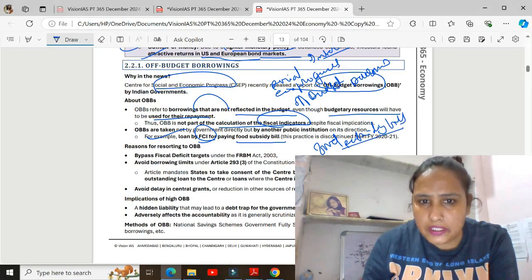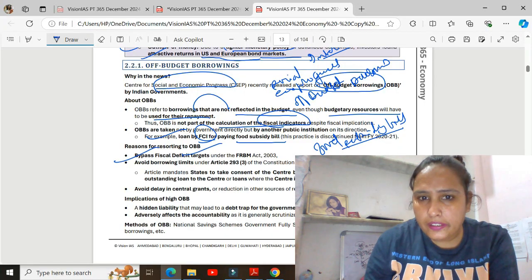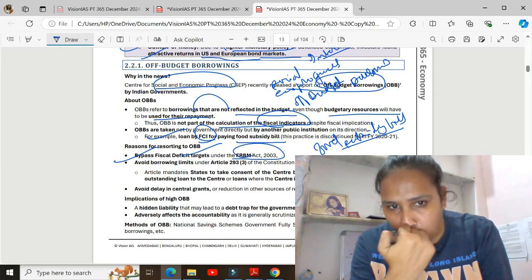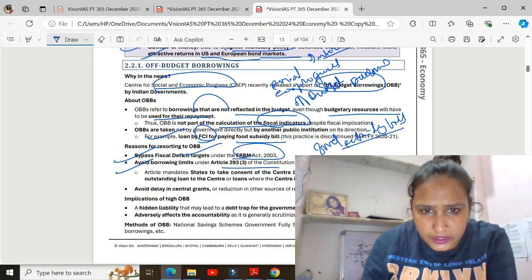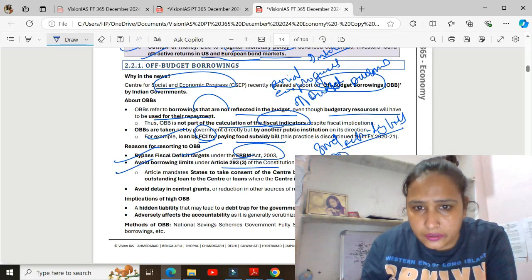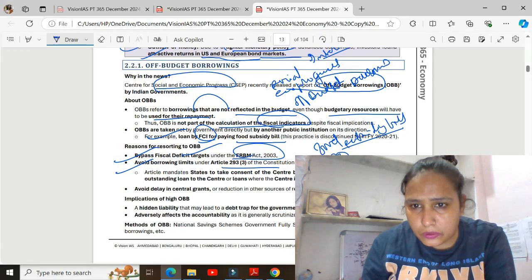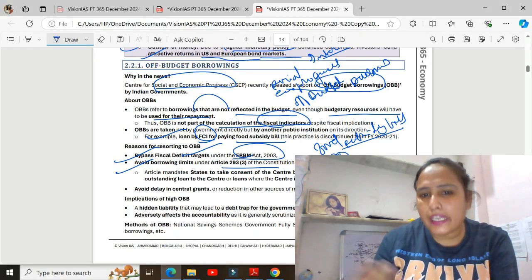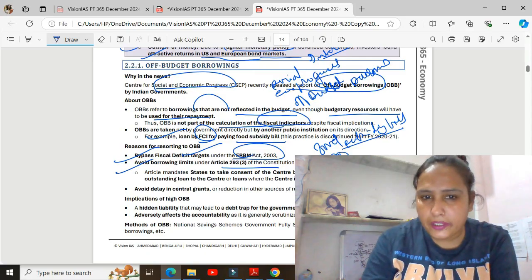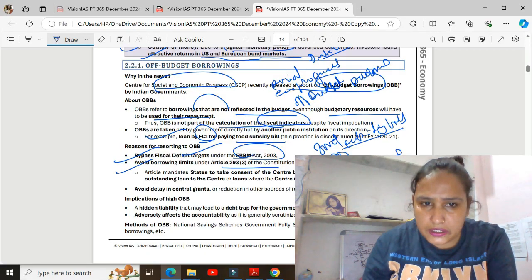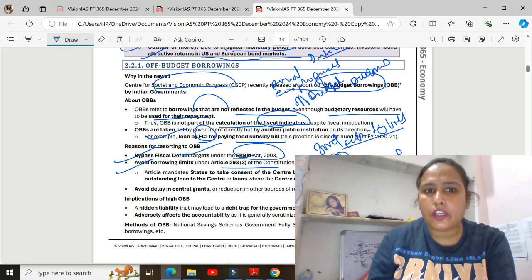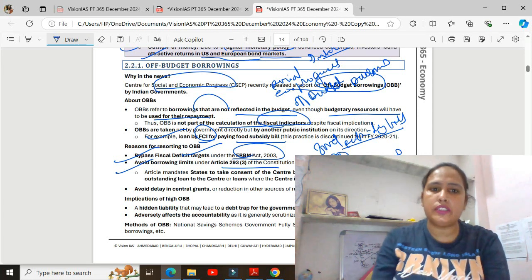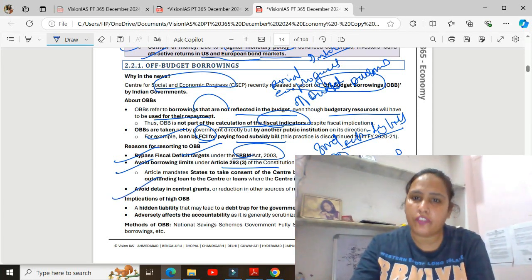It bypasses the fiscal deficit target under the FRBM Act, and avoids the borrowing limits under Article 293(3) of the Constitution. The article mandates the state to take consent from the center before raising loans, and the center is the guarantor for loans provided to the state. It avoids the delays in central grants.